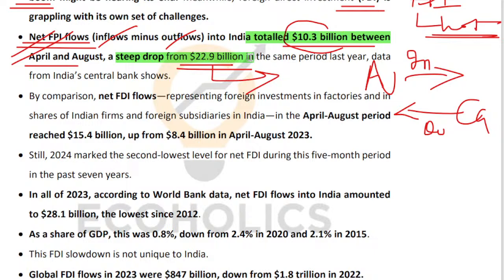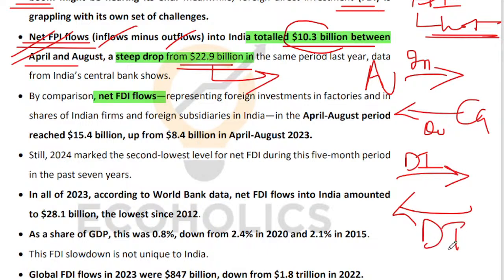Now let us talk about net FDI flow. Again, let me help you understand the meaning of the term net FDI, right? So direct investment can come into India, okay? Direct investment can go out of India. For example, Reliance or Aditya Birla or Infosys or Mahindras, they may acquire an asset abroad, right? So that is direct investment going out of India, right? Similarly, somebody can bring money into India and purchase an asset in India.